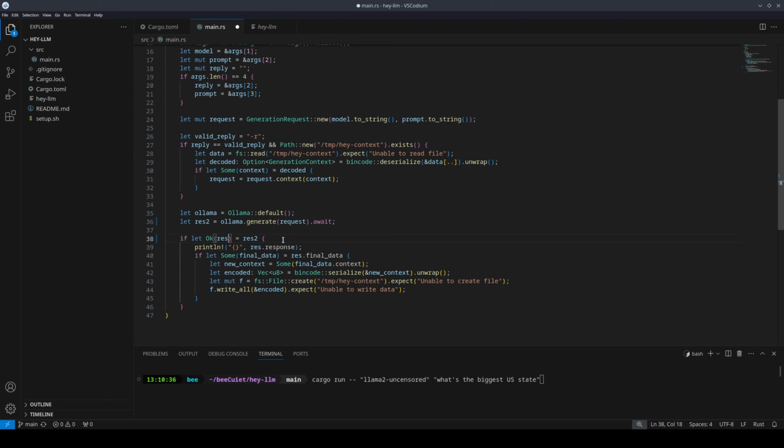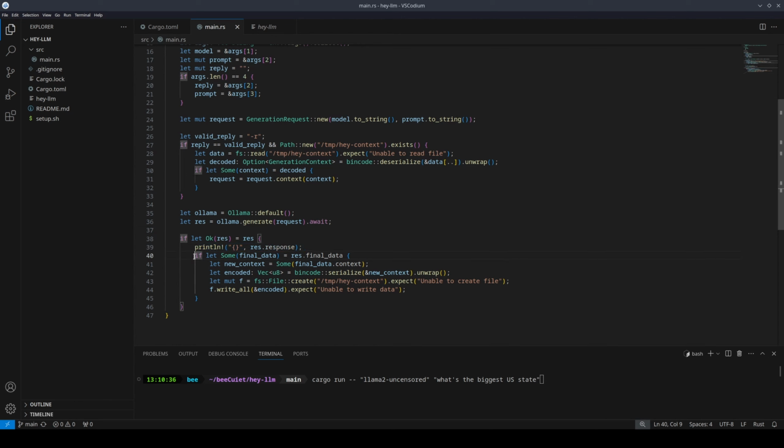It's a little bit confusing because I'm using the same name, but basically just think about it like this. We're making sure that res is okay. If so, whatever is in the okay right here is going to be the variable name that we use for the rest of it. So at this point, when it passes this line, the Ollama generate function returned a success response. And so we want to print the response. To do that, we look at res.response and we use a little bit of string formatting here because Rust doesn't allow you to directly print res.response. You need to use string formatting. And at this point, this is where the large language model would have responded with the biggest US state is Alaska, and that would just be printed onto the console.